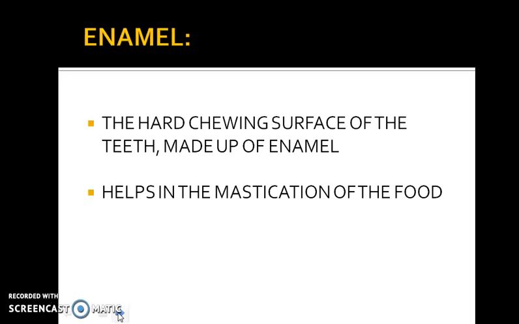Now what are your teeth made up of basically? Your teeth are made up of a substance called enamel. The hard chewing surface of the teeth is made up of enamel. It helps in the mastication of the food, or the chewing of the food.